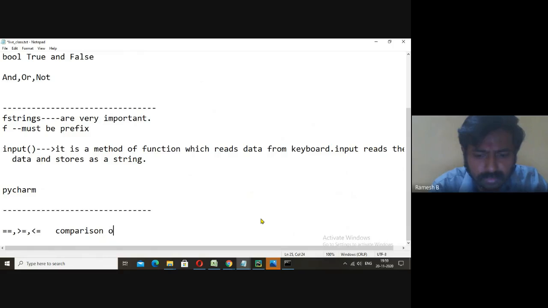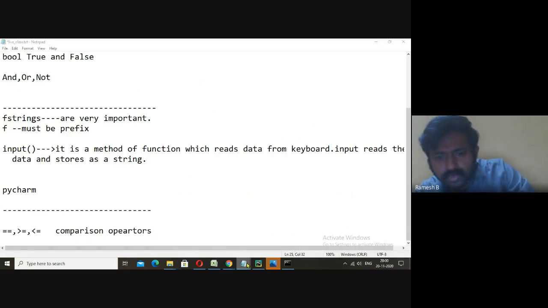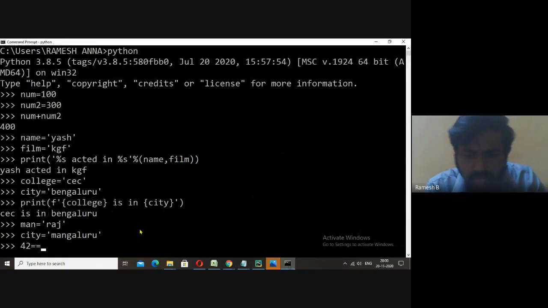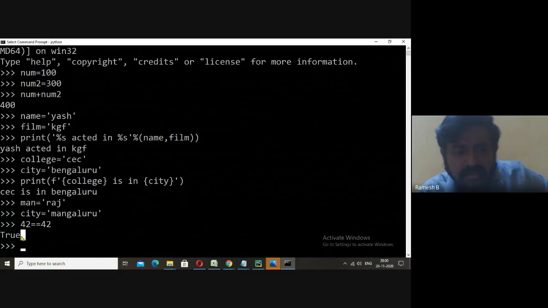So you can see here 42 is equal to 42. If I type like this, it will give you true. Enter. We got true. Similarly, if I type 43 is equal to 45, what will be the answer now?